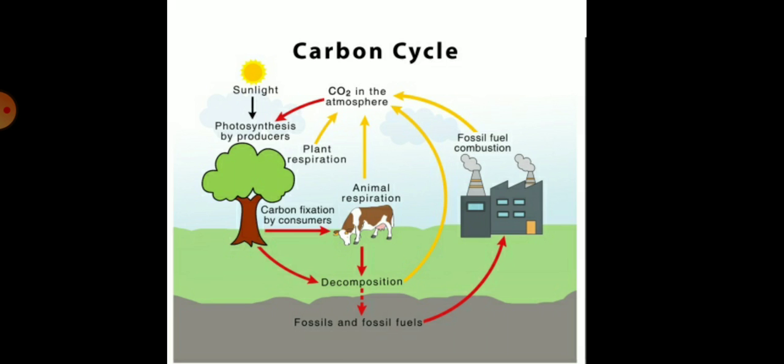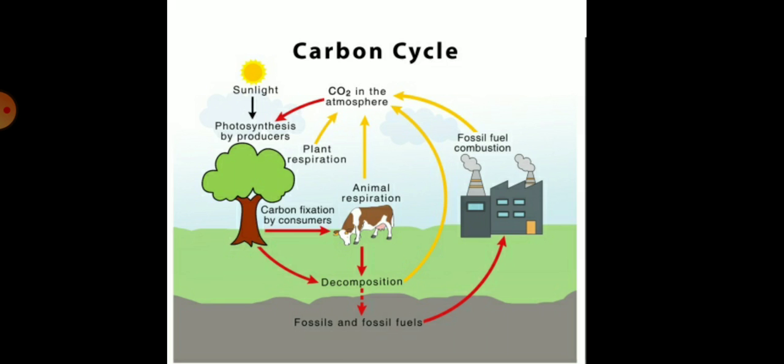Children, the percentage of carbon dioxide in the atmosphere is said to have doubled since the Industrial Revolution, when human beings started burning fossil fuels on a very large scale. So carbon, like water, is recycled repeatedly through different forms by various physical and biological activities.